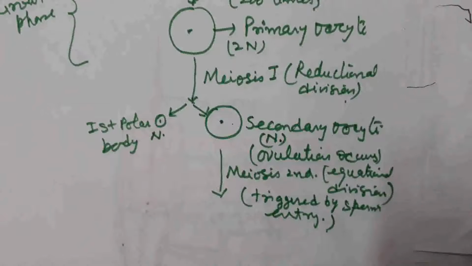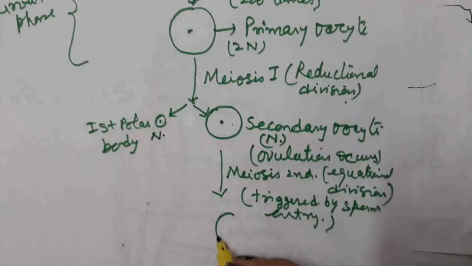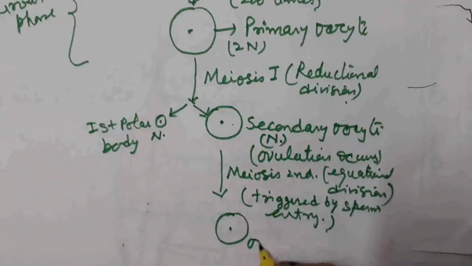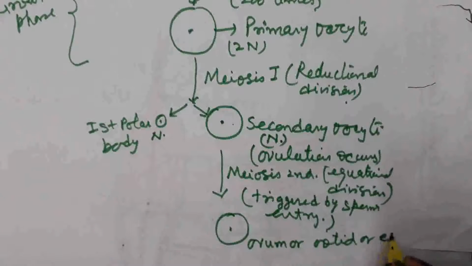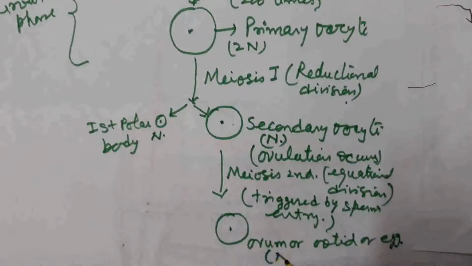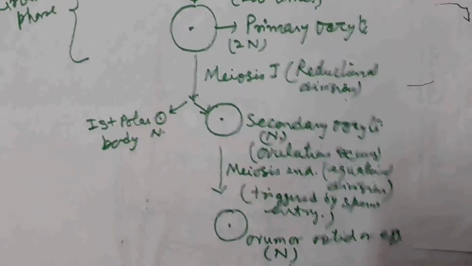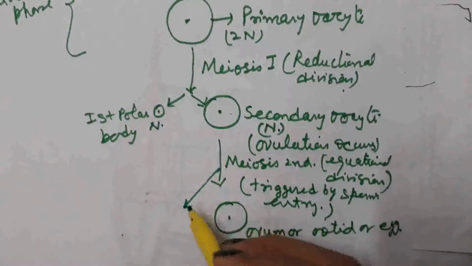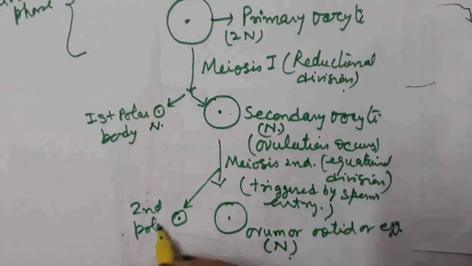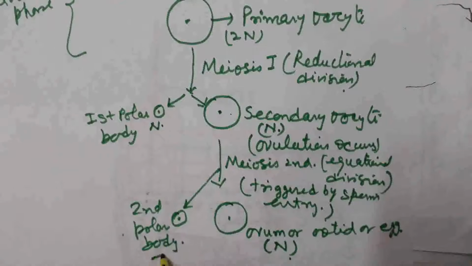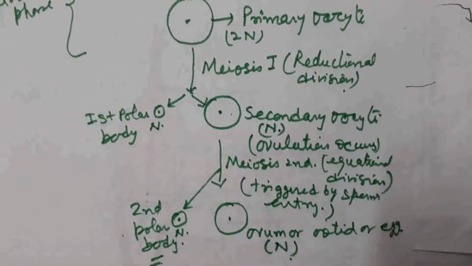After meiosis second, a large size ovum or egg is produced, in which chromosome number is n, that is haploid. A smaller cell is also produced, which is known as the second polar body, in which also n number of chromosomes is present.